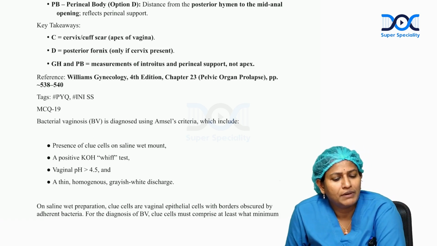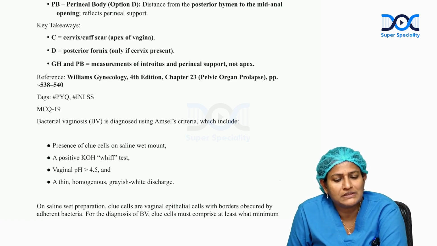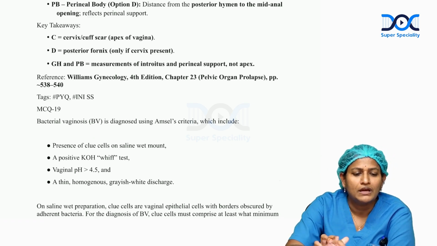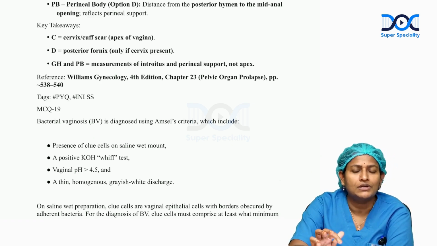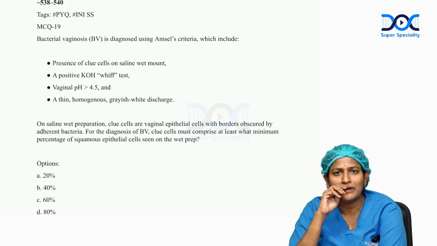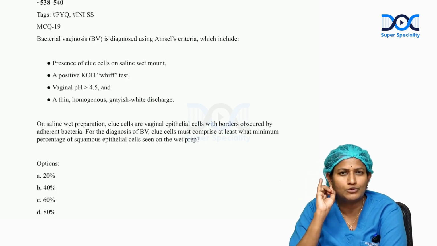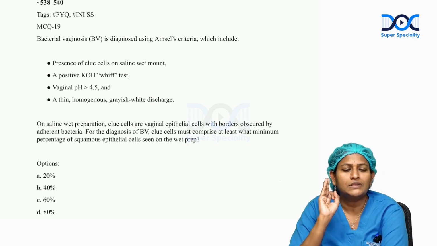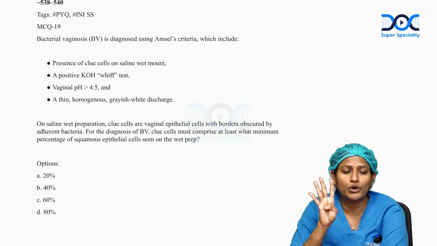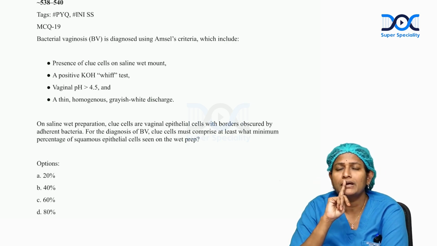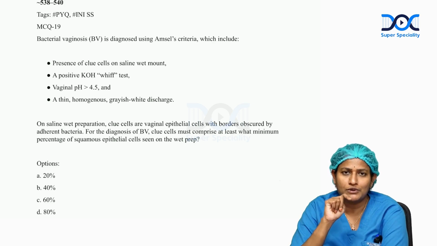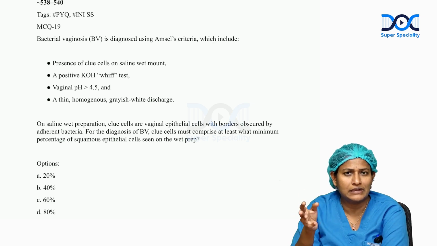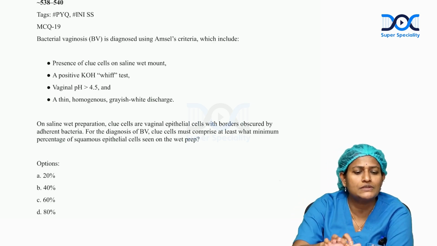Question 19. Bacterial vaginosis is diagnosed with Amsel's criteria, which includes. See, Amsel's criteria is a condition in which it has 4 important parameters, in which clue cells should be seen with mucoid discharge, with pH of greater than 4.5 and whiff test positive. So if any of these criteria are seen, then that is classified as bacterial vaginosis.